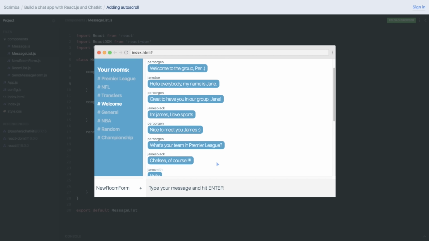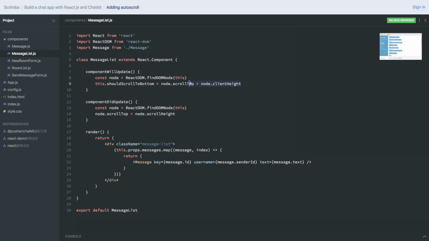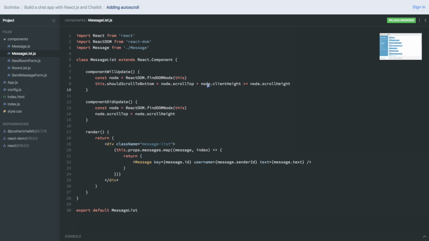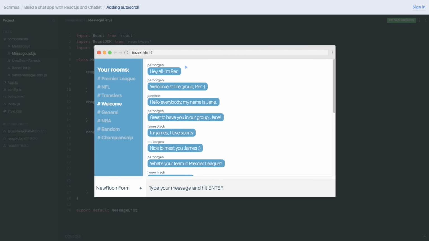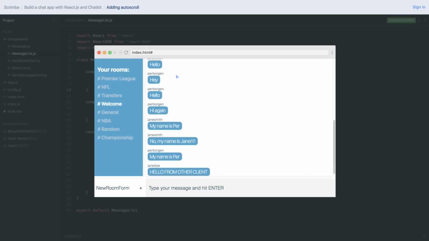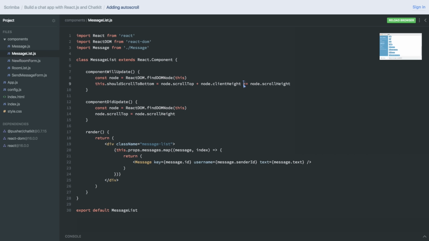And our client height is this entire window, and it's maybe 350 pixels. So let's say that this in total is 370 pixels. And if that is greater than or equal to the node.scrollHeight, which is the entire element, meaning that we are actually at the bottom, since how far we have scrolled down plus the height of this window here equals the entire box, or more than or equal.